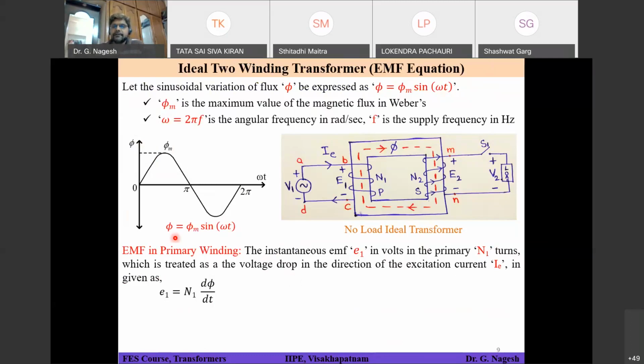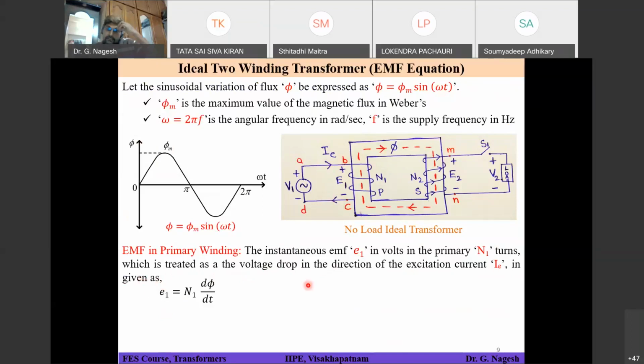Now here there is a voltage E1 and voltage E2. For the E1 expression, E1 is equal to N1 into d phi by dt. There will not be any minus sign here. Why? Because here we are assuming that E1 is not a voltage source. E1 is treated as a voltage drop in the direction of excitation current IE. That's why there is no minus sign in this expression.